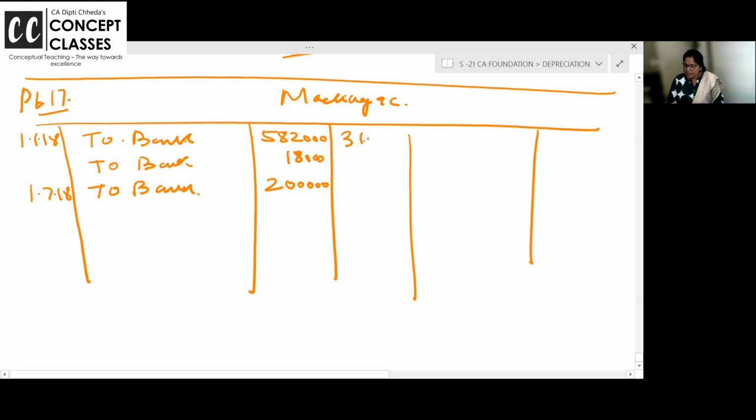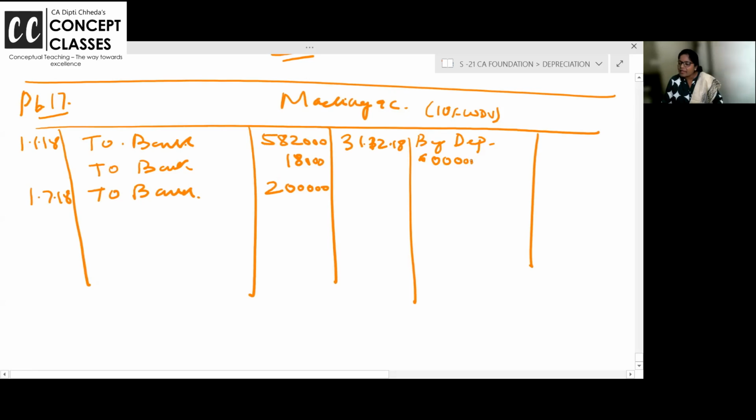So for this year, on 31st December 18, what will be the depreciation? You have to charge depreciation. I always say 10% WDV right on top so that you don't have to check it again and again. So first asset is 582 and 18, 6 lakh into 10%, 60,000. And then 2 lakh into 10% into 6 by 12, July to December. So that is also coming to 10,000. Everyone is clear?